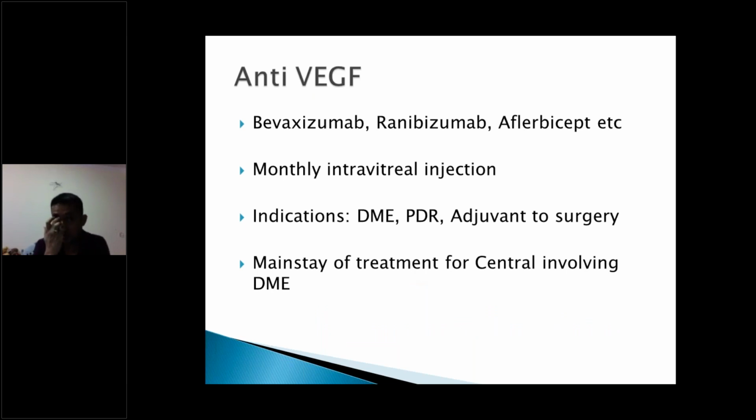Likewise, we also now use anti-VEGF. You might see a lot of patients following up with injections like Avastin, bevacizumab, ranibizumab, aflibercept, etc. These are multiple intravitreal injections we give in India, but the main indication is diabetic macular edema, and that too central involving diabetic macular edema. Also we can use it in proliferative diabetic retinopathy sometimes, and also as an adjuvant to surgery. Let's say the patient has vitreous hemorrhage, we plan for surgery, we can give Avastin before or immediately after surgery also.